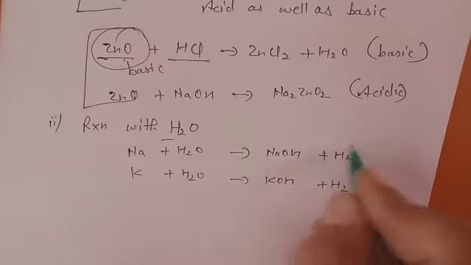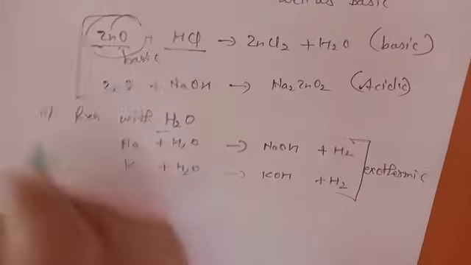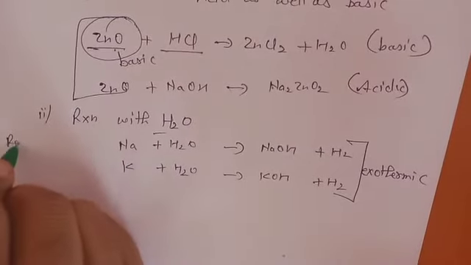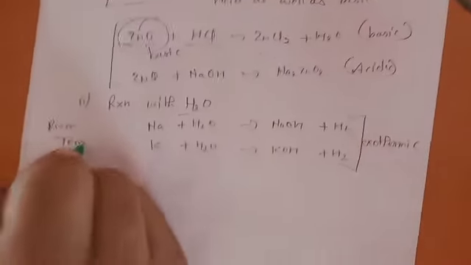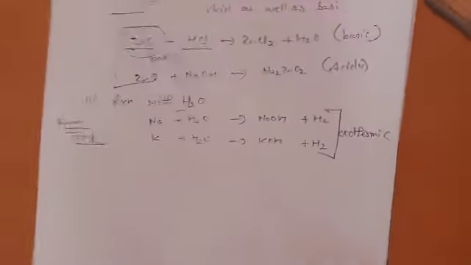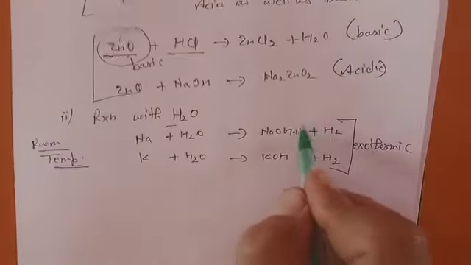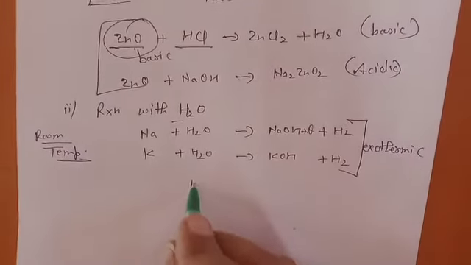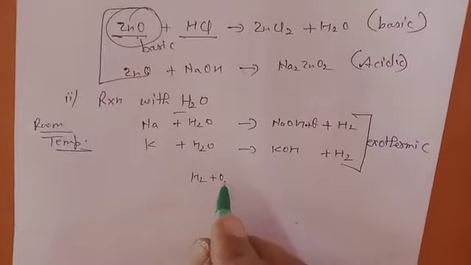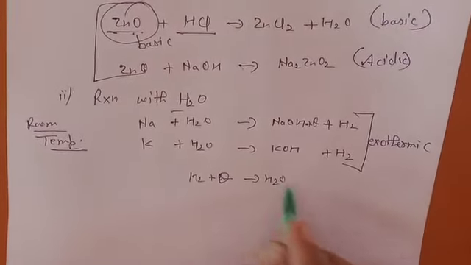This reaction is highly exothermic. This reaction even happens at room temperature, at ordinary temperature, when we put these reactive metals into water. The heat evolved is so high that it completely burns the hydrogen produced.